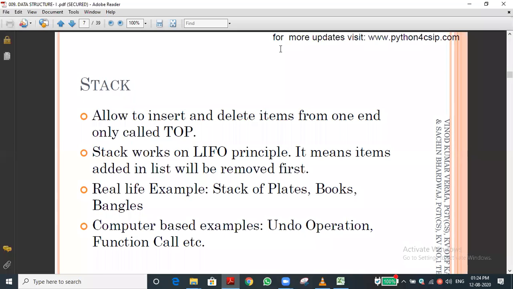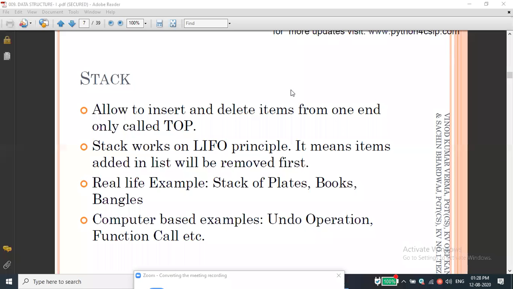Have you understood, students, a little bit about the concept of stack? LIFO means last in, first out, for our easy understanding. That is the principle; there is no formal definition for that. I hope you understand the concept of stack. Let me go to the next slide.